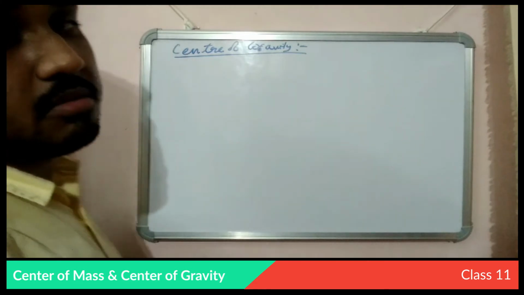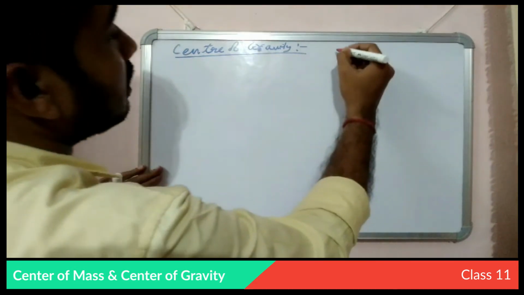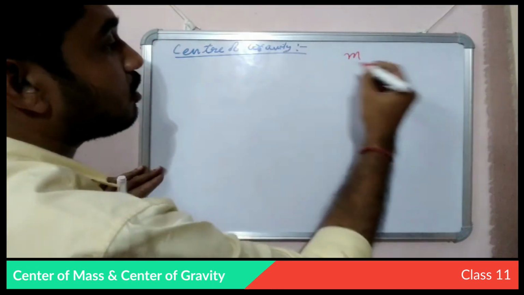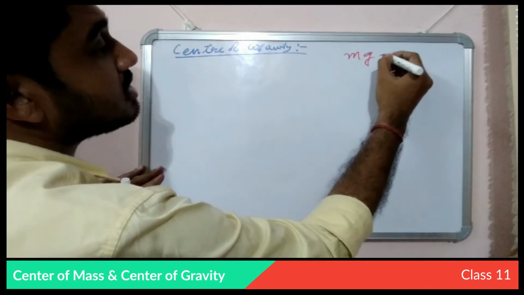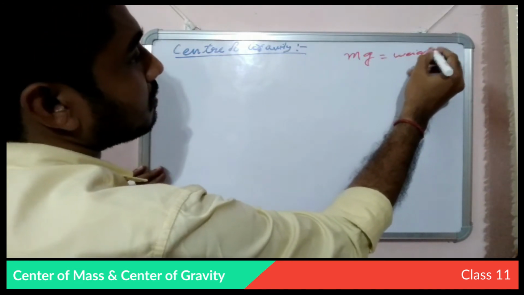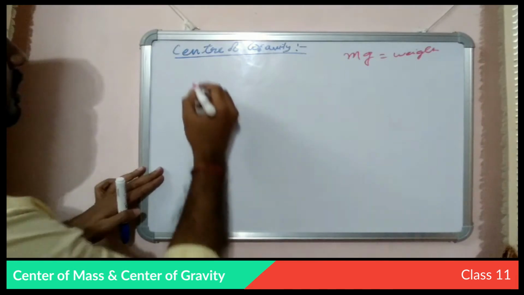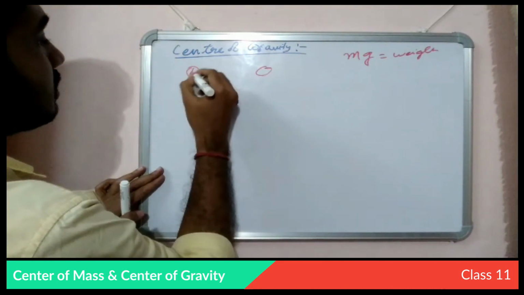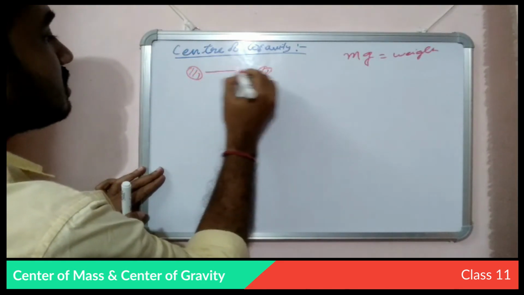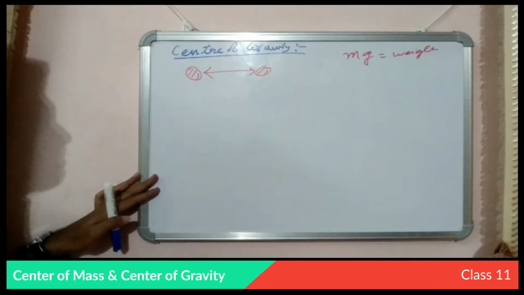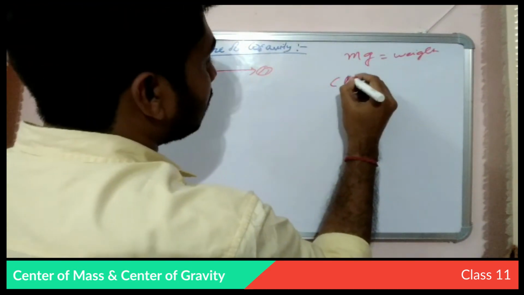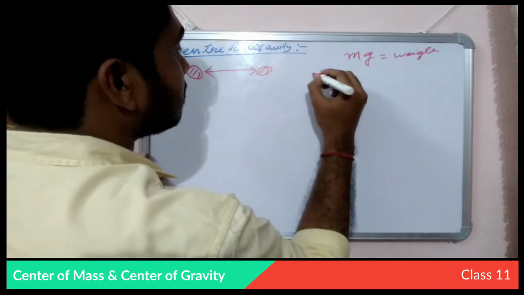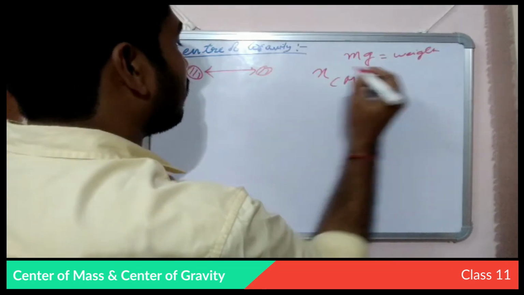The difference between mass and weight is that if we multiply mass with g, that is weight. So if there are two bodies at some distance from each other, the position of the center of mass is as follows.